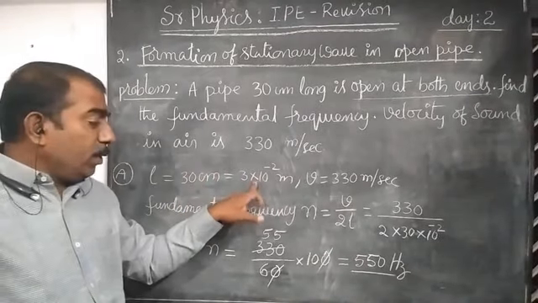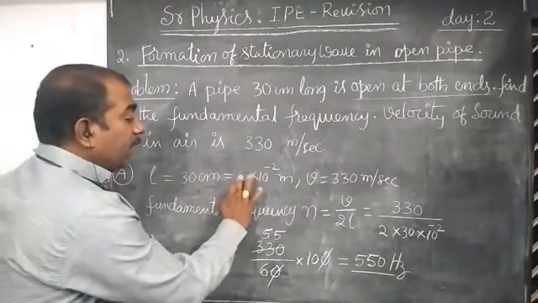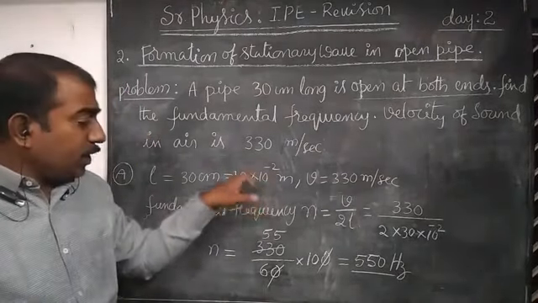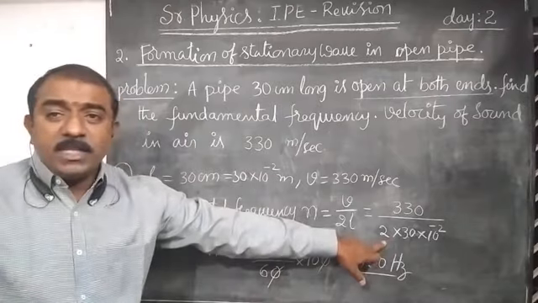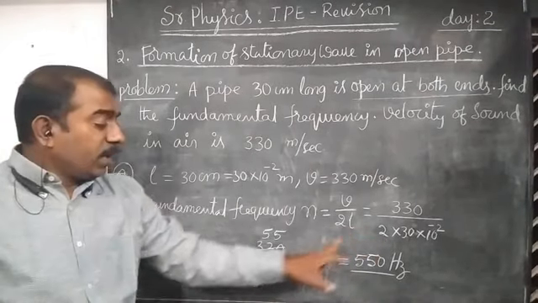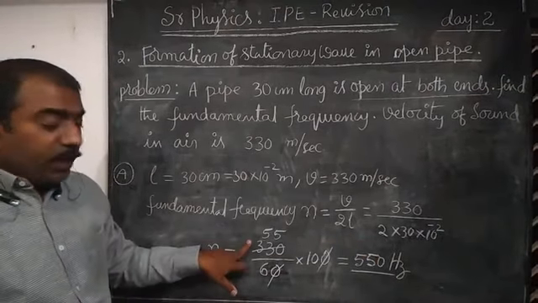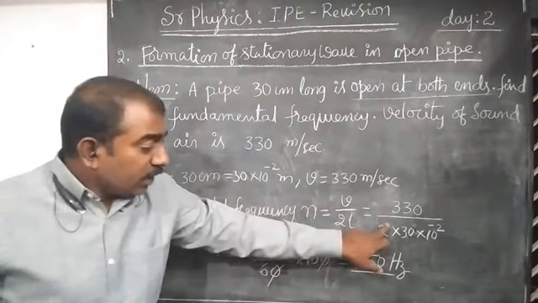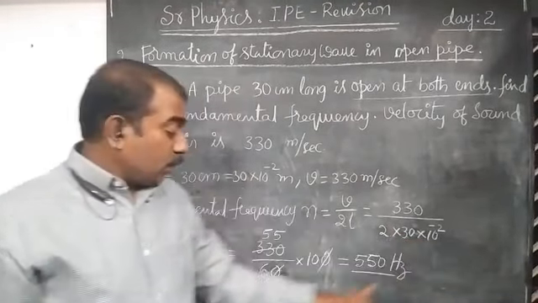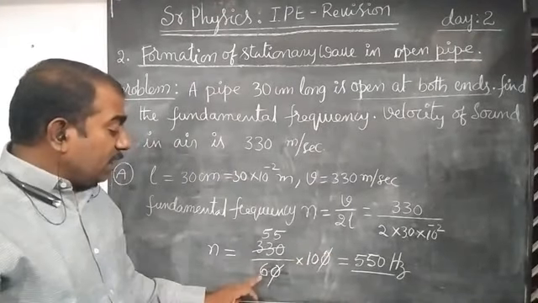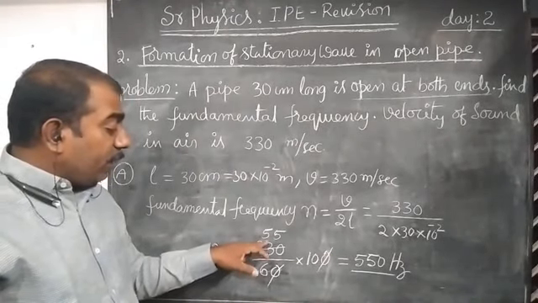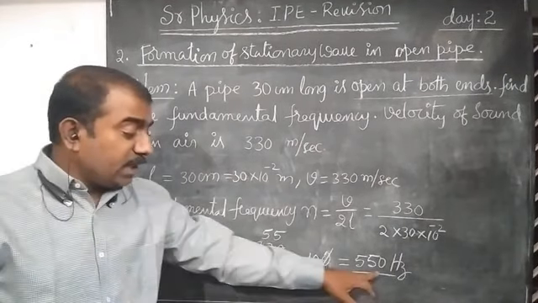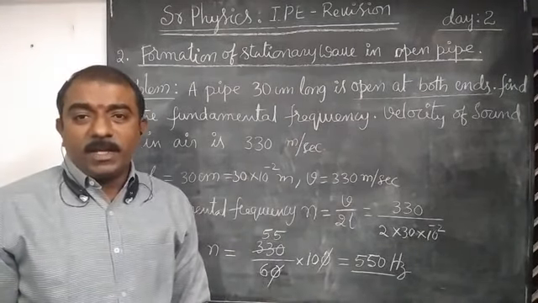It is converted into meters, 30 into 10 power minus 2 meters. Substitute these two values in this equation. Here N is equal to V, 330, by 2 into L, 30 into 10 power minus 2. Here the zero is cancelled. 330 divided by 6 equals 55. 55 into 10 is equal to 550 Hz.